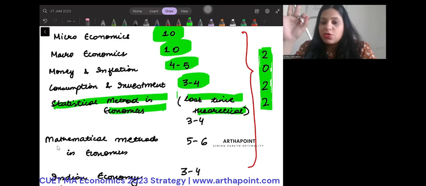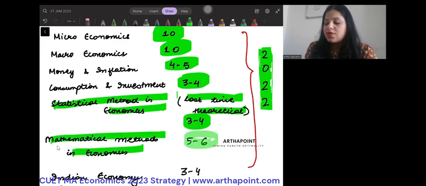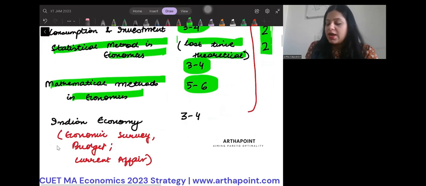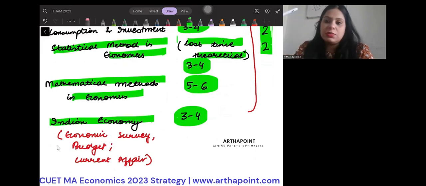But this time, जरूरी नहीं है इस बार भी theoretical होगा. This time, because Delhi School of Economics is a part of it, it may not be theoretical. It will be numerical based also. So 3 to 4 questions on that. Mathematical methods in economics, 5 to 6 questions. And Indian economy, 3 to 4 questions. But in Indian economy, don't just focus on the syllabus. Also go ahead and understand economic survey, budget, current affairs, and all of this.